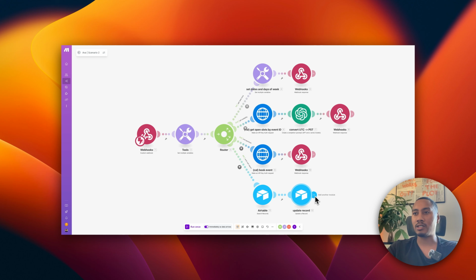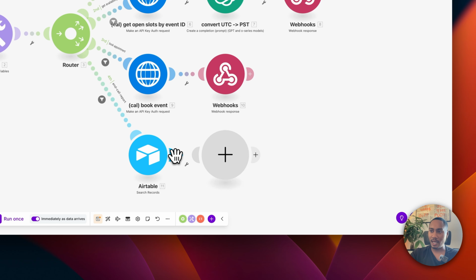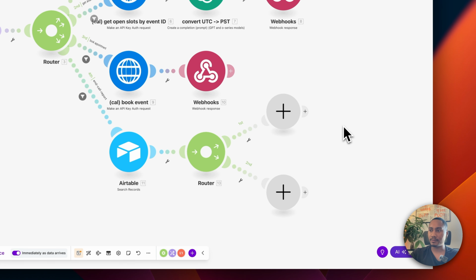So let's go ahead and knock that out so that we have a system that will work in real world scenarios where people don't answer. We have a good voicemail setup, and also retry logic so that we can try multiple times to get in touch with the lead. Okay. So what we're going to do is delete this and add a router.